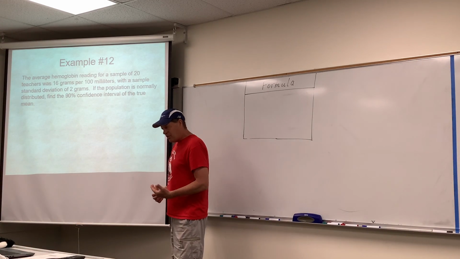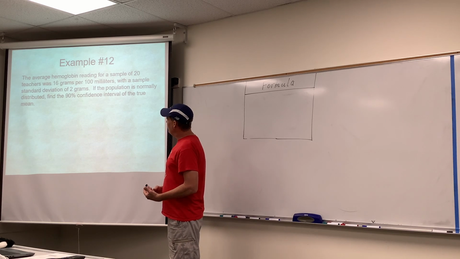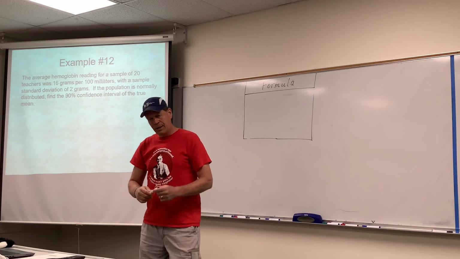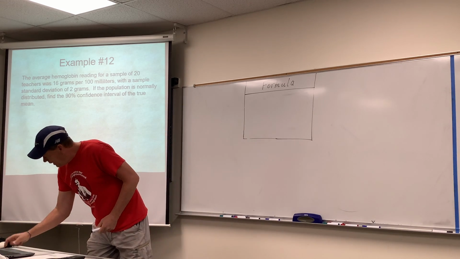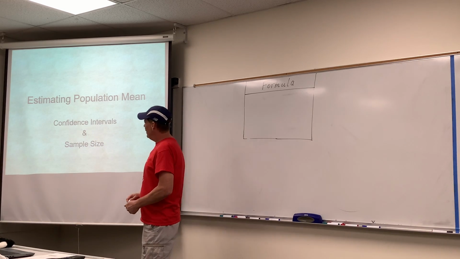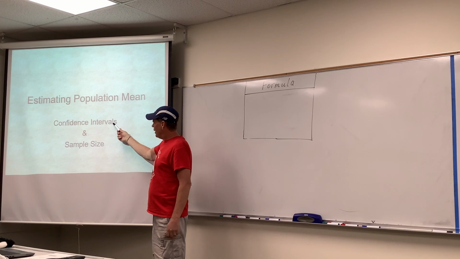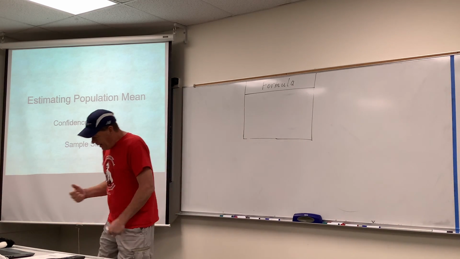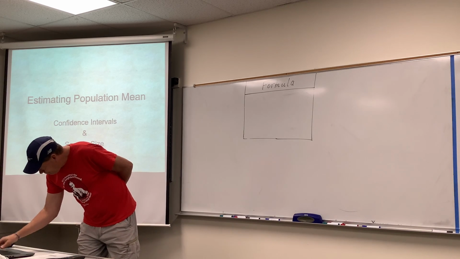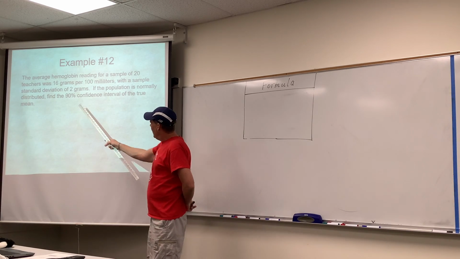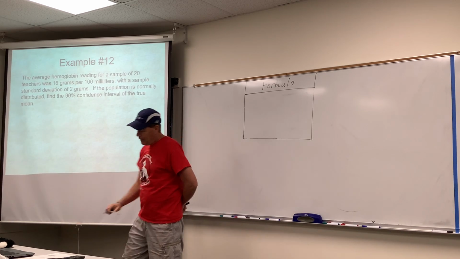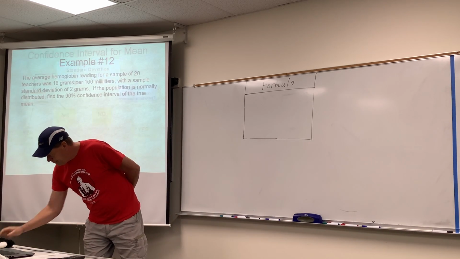I hope you read the question ahead of time. You will notice, and I understand, the information doesn't always come in the order we need it. When you're doing this assignment, the first thing I think is, are you doing a confidence interval, or are you supposed to find a sample size? Right here, find the 90% confidence interval for the mean. Confidence interval, confidence interval.